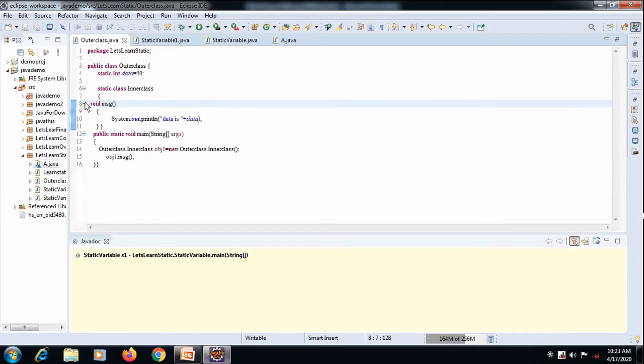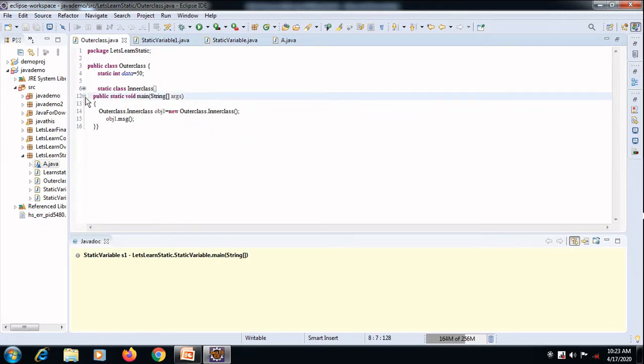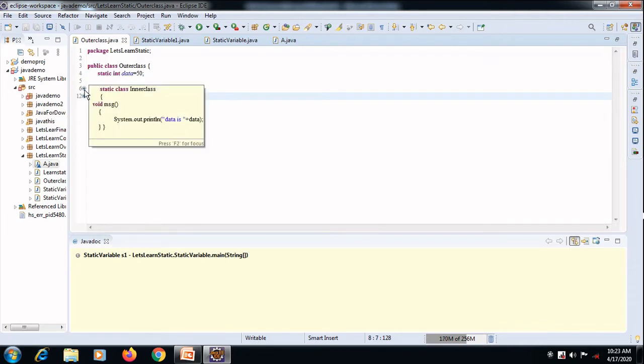Now we'll see about static class. We are seeing in the slide two classes, outer class and inner class. This is my outer class, and this is my inner class, which has been declared as static. In the outer class I am having a variable declared as data equal to 50, that is static. In the inner class I am having a method named message, in which I am displaying the data. Now I want to invoke this method.